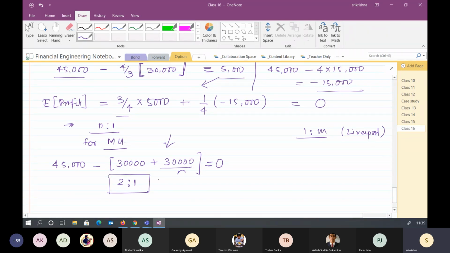It means that if Manchester United wins and you have put 2 rupees, you will get 3 rupees. Now I can talk about the similar thing for Liverpool, and I say that it will be 45,000 minus 15,000 plus m times 15,000. That should be equal to 0.